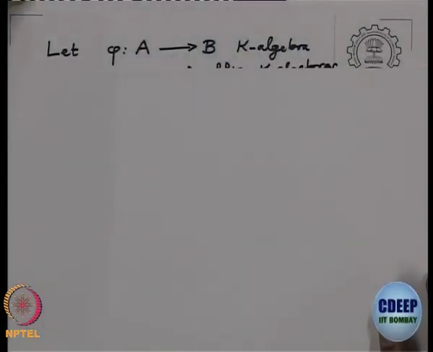Okay, next one. This is also a very important consequence. In general, if you have a ring homomorphism, then you must have seen that the contraction of a maximal ideal may not be maximal.